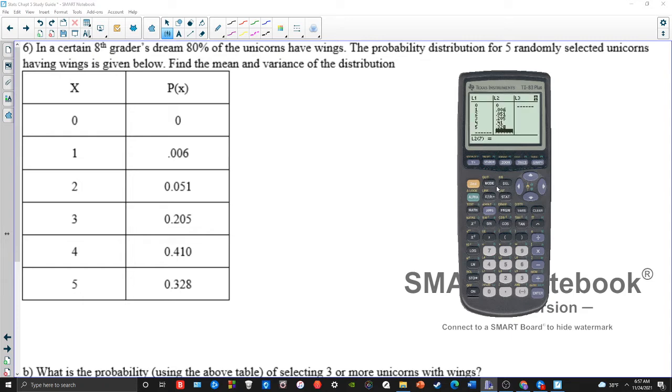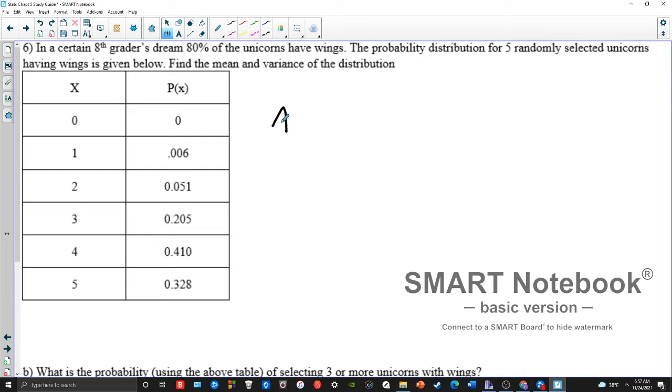There we go. So now I can do the same thing I did before, right? I can do sum of L1 times L2. Boom, there's my average. So my average in this case is 4.003.